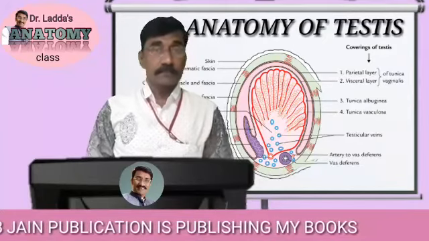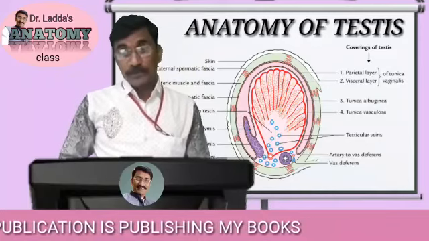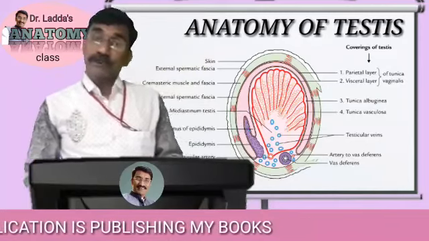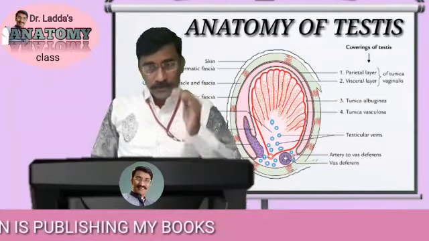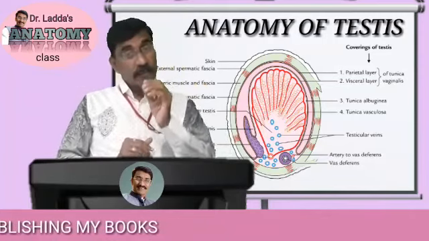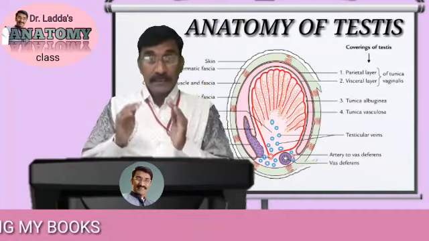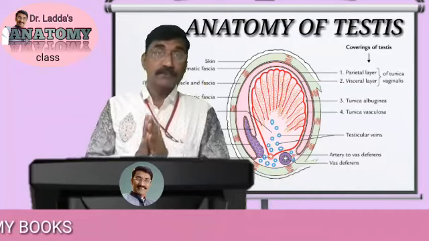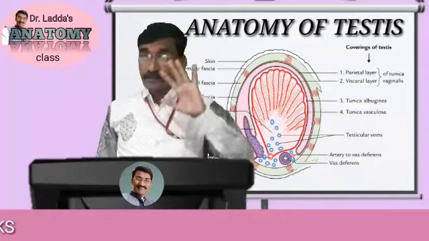Now the third layer is tunica vasculosa. Vasculosa means vessels. This tunica vasculosa is the innermost layer, and it is a layer of vessels. It is the vascular layer of the testes, lining its lobules. So this is about the three layers of the testes.